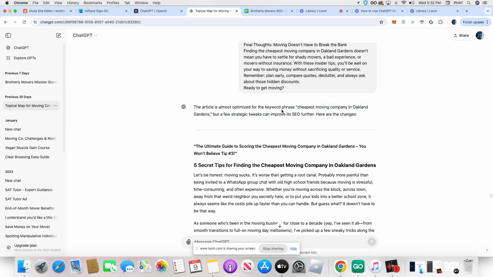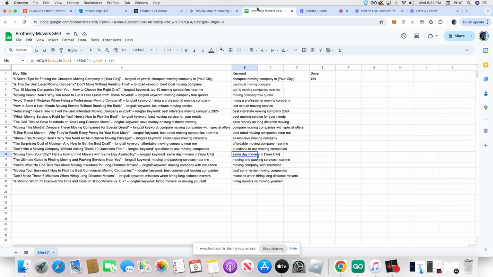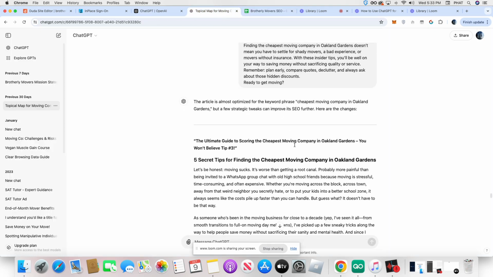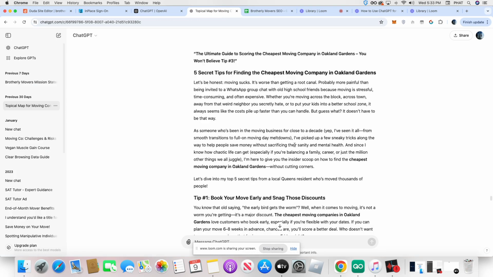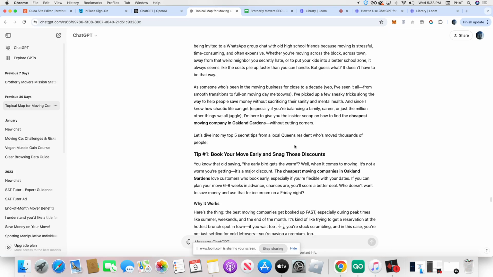You want to rank, and you want to communicate with Google, like this keyword, cheapest moving company in Oakland Gardens. If you go all the way back here, that's the keyword we were trying to rank for, right? So now ChatGPT goes into your article, and it looks to see if it's optimized. And if it wasn't, it's going to start bolding it for you. It's going to rewrite it and optimize it for you.